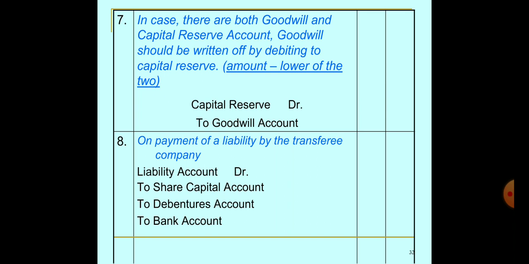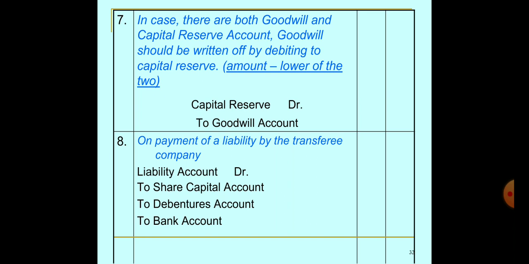For example, capital reserve is 15,000 and goodwill is 20,000. Then we can show goodwill on the asset side with the amount of rupees 5,000, meaning 15,000 from both sides should be eliminated. So how can we eliminate? By passing a journal entry. As we know, capital reserve has a credit balance, so if we want to eliminate that balance, we have to debit it. So capital reserve account debit to goodwill account.